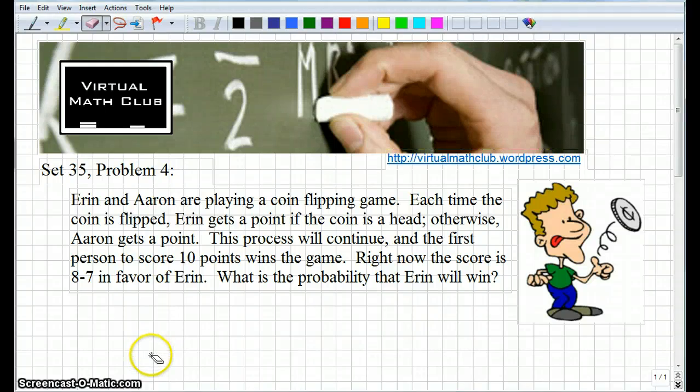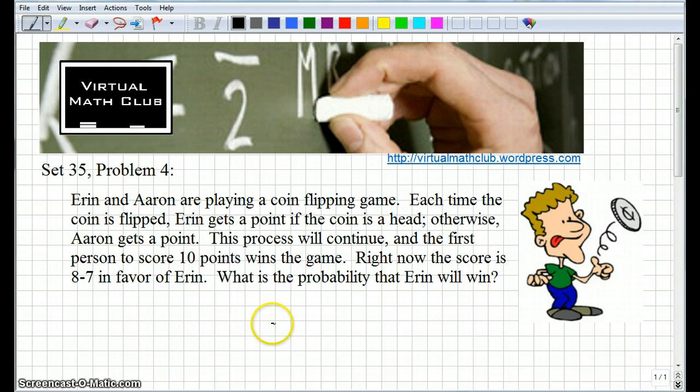All right, problem number 4. Aaron with an E and Aaron with an A are playing a coin flipping game. Each time the coin is flipped, Aaron with an E gets a point if the coin is a head. Otherwise, Aaron with an A gets a point. This process will continue, and the first person to score 10 points wins the game.